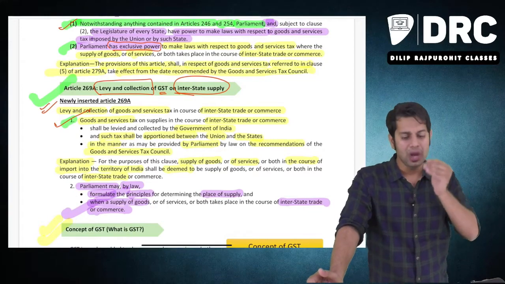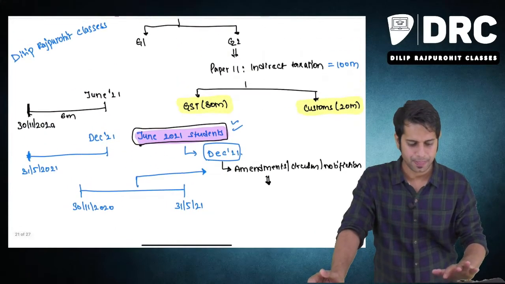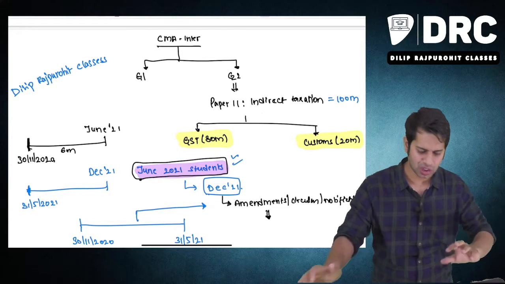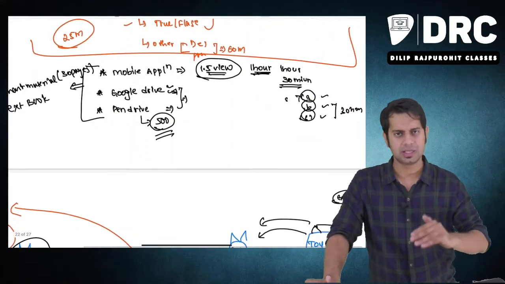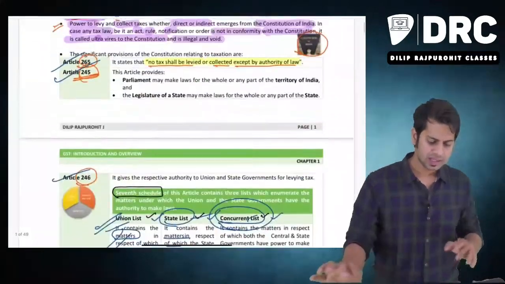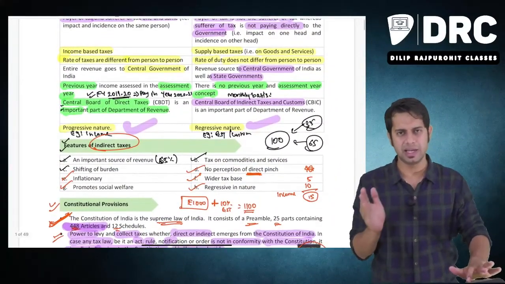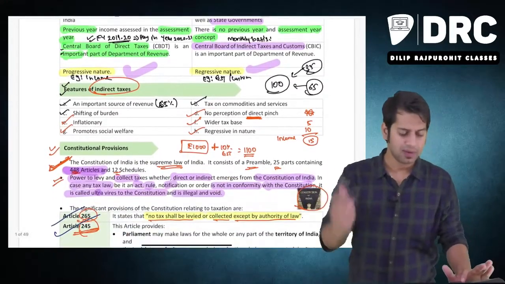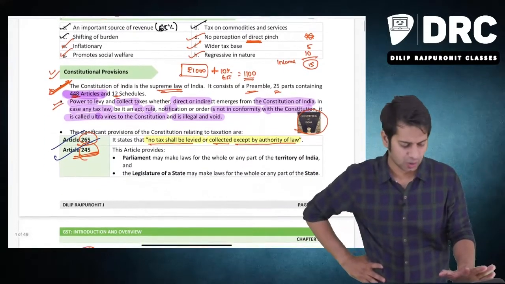So in this video we had discussed about what, sir? We had discussed about first your course and which group you have this paper, the marks allocation, etc. and with regard to amendment. Then we saw exam pattern. After that, how this course will be made available to you. Then we discussed about what do you mean by tax. Then we saw different types of taxes: direct tax, indirect tax. In direct tax, incidence and impact are on the same person; in indirect tax, incidence and impact are on two different persons. Then we saw features of indirect taxes. After that, we saw constitutional provision with regard to taxes.